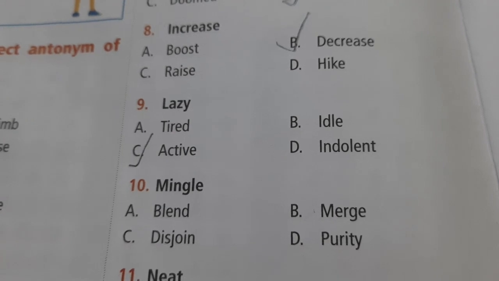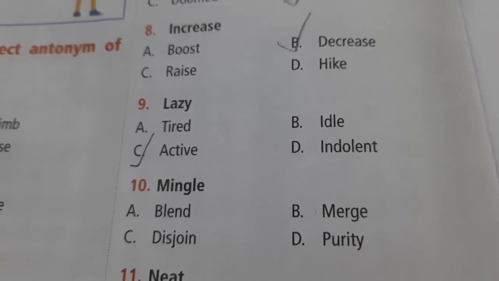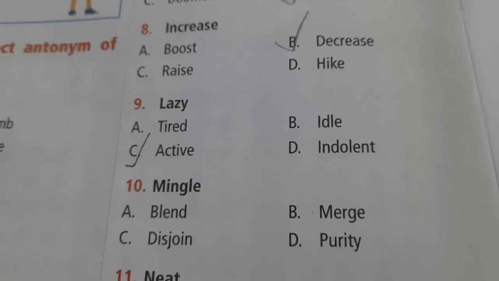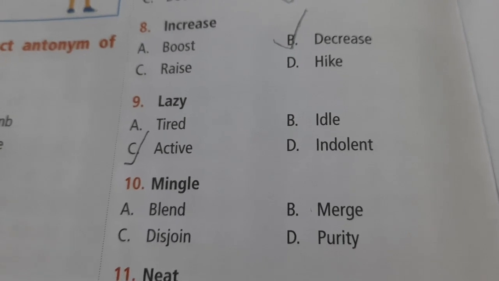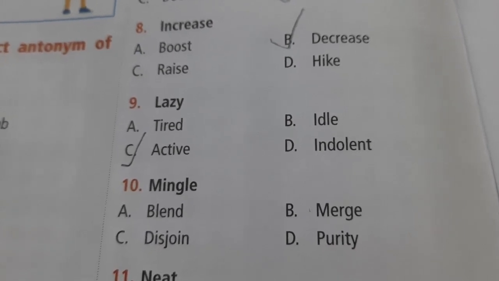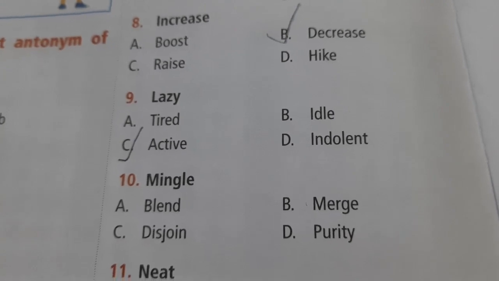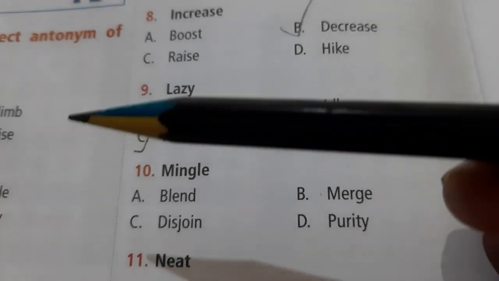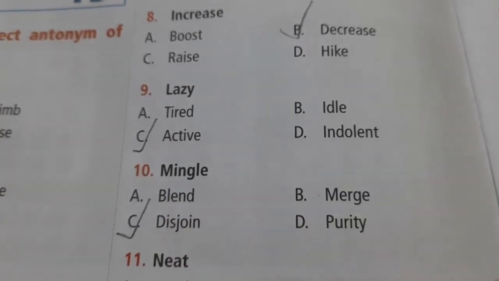The next word is mingle. Mingle is to merge within a group or to blend in and be part of a larger group. However, disjoin is the opposite of mingle. Someone who would like to stay away is disjoin. So hence the answer to this question is option C, disjoin.